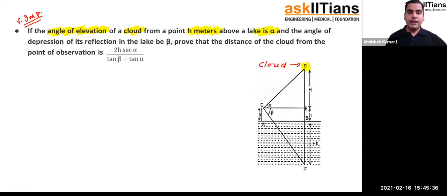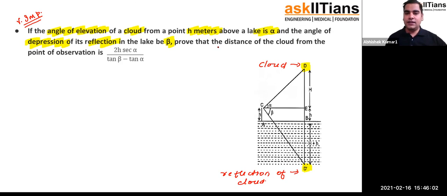Okay, and the angle of depression of its reflection in the lake is beta. So this is the reflection of the cloud. Okay, and this is the angle of depression.